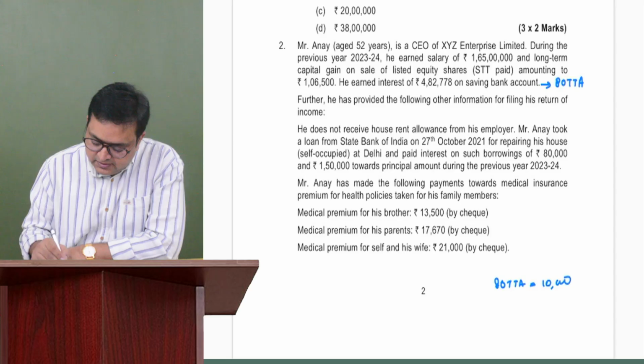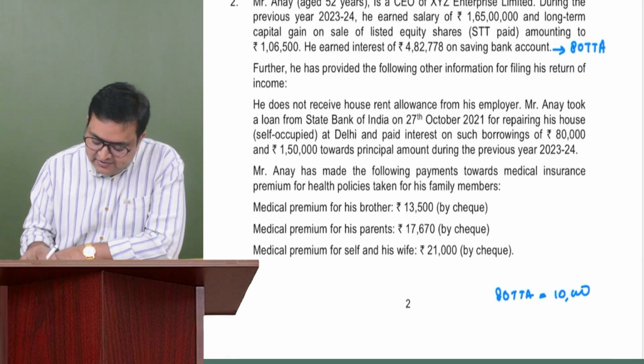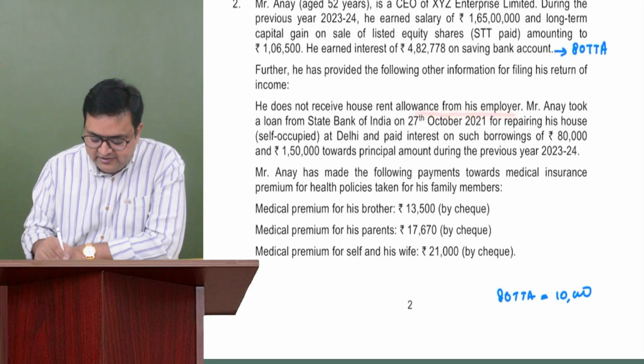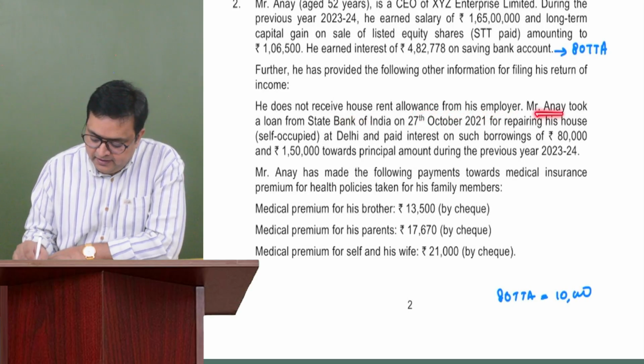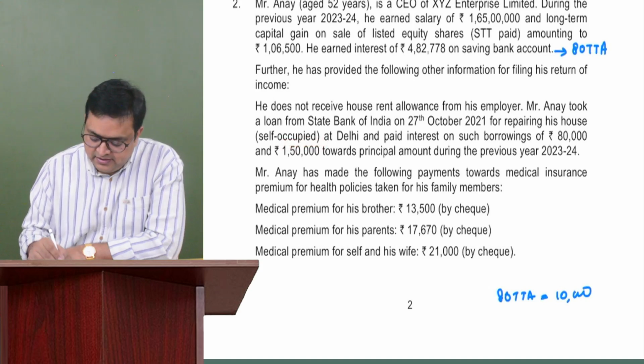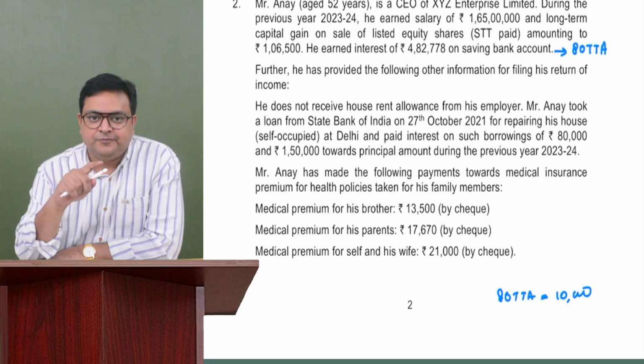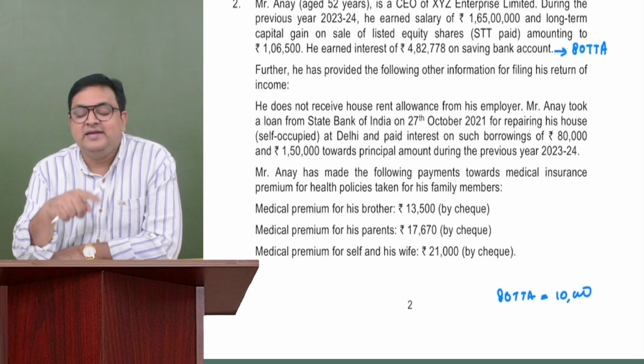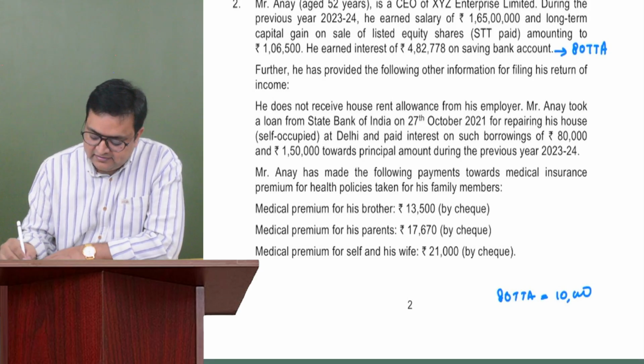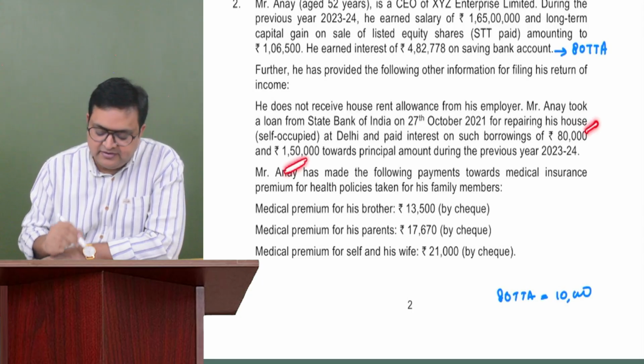Okay. Then further, he has provided the following information for filing his return of income. He does not receive house rent allowance from his employer. Okay, he is not receiving any house rent allowance. Got it. Mr. Anay took a loan from State Bank of India on 27th October 2021 for repairing his house, which is self-occupied at Delhi, and paid interest on such borrowing of rupees 80,000 and 1,50,000 towards principal amount during the previous year 23-24. So it's a self-occupied property, the interest is 80,000 and the principal repayment is 1,50,000.